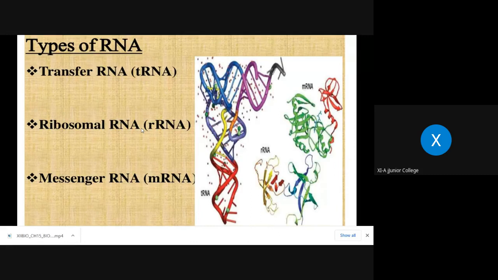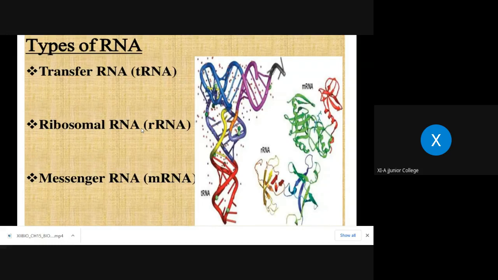They are not passed from one generation to another as genetic material. They are non-genetic. Now, what are those and what is their role, that we will see. Now, there are three types of non-genetic RNAs: one is mRNA, second is rRNA, and the third is tRNA. And accordingly, they play very important roles.